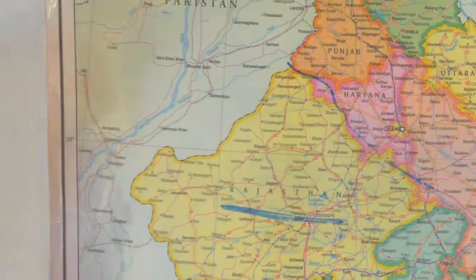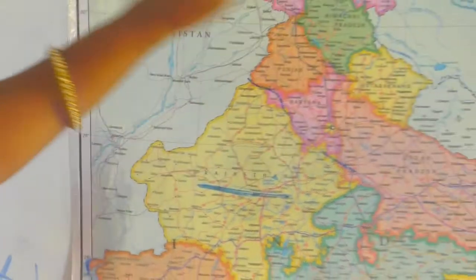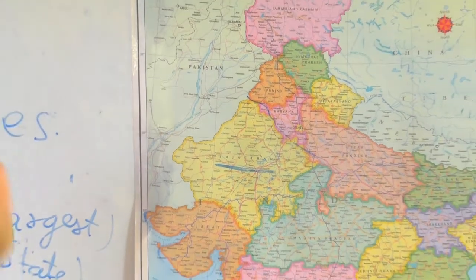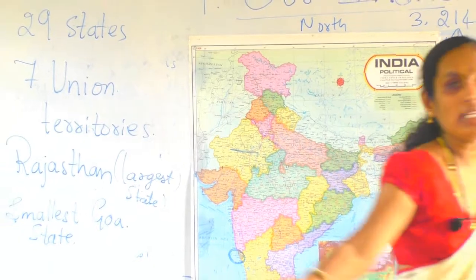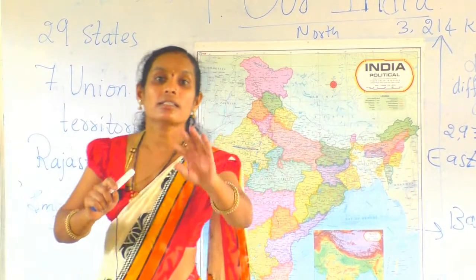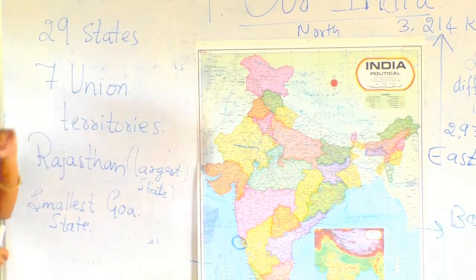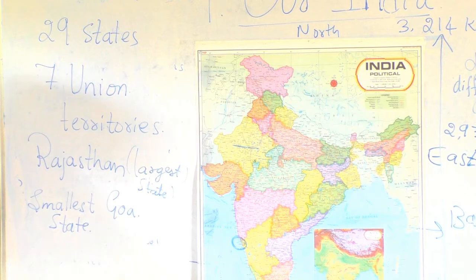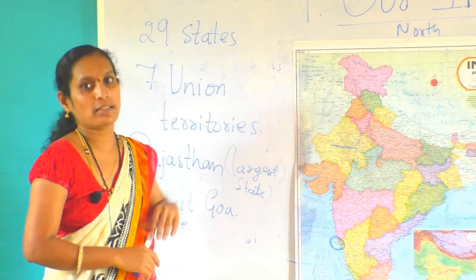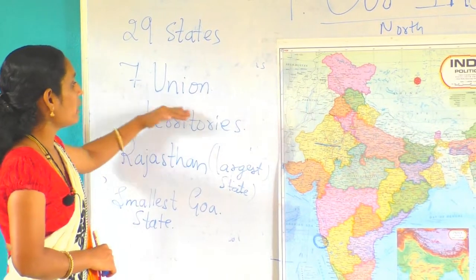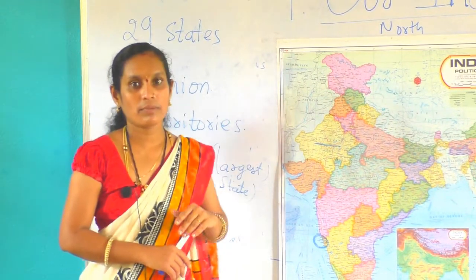This completes our India, the first chapter of social science. Now I will ask you, what is the difference between states and union territories? You already know the 29 states and 7 union territories and their capitals.